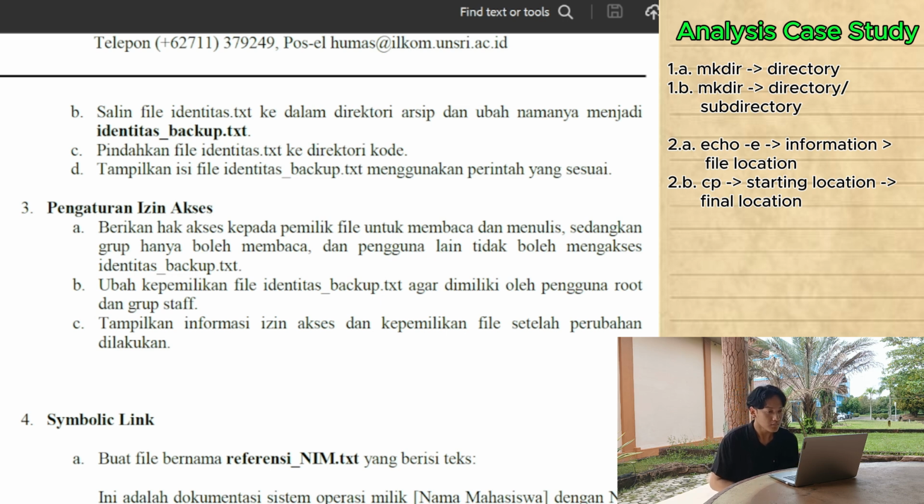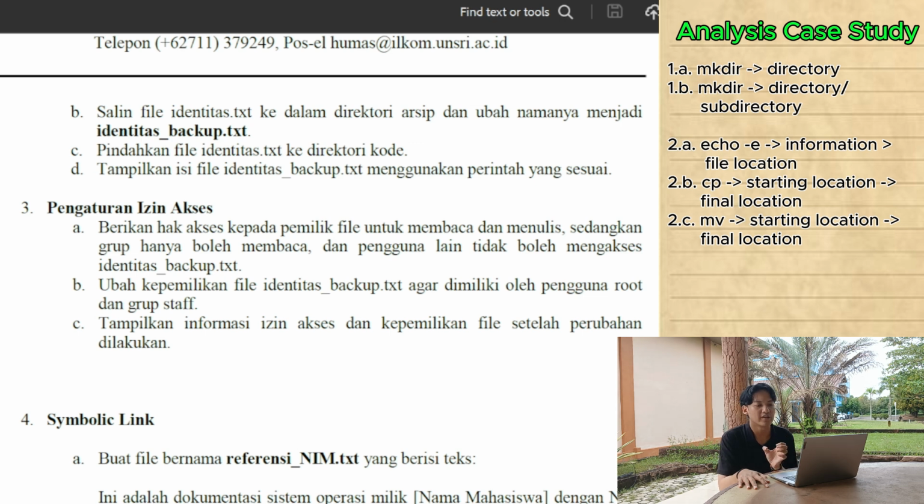The next step, point C, is to move the identitas.txt file to the code directory. To complete this point, I need the mv command, or move command. Mv means move.